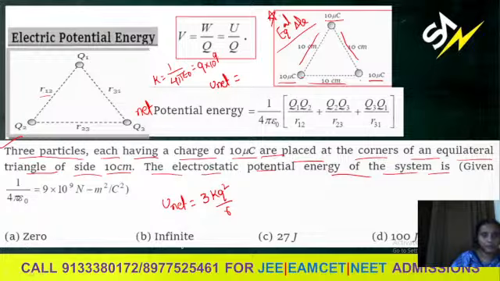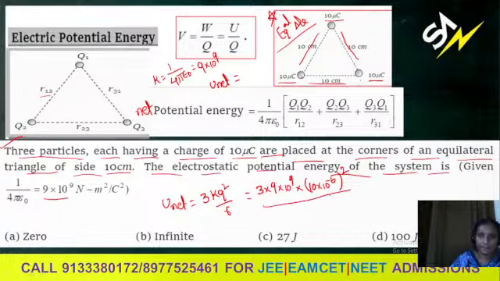And you can observe here energy is given in joules. So I can write 3 into k value, need to take it as 9 into 10 power 9, into q square. Q is given as 10 microcoulomb, so 10 into 10 power minus 6, micro is 10 power minus 6, whole square by distance, which is given in centimeters.